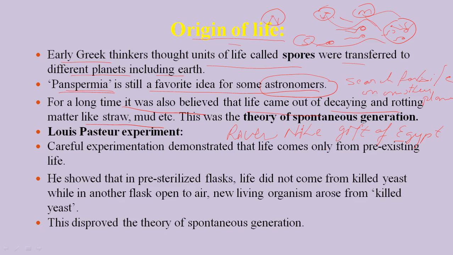This moisture helps these microbes to recombine, becoming unicellular to multicellular, and with the help of moisture and the gases of the atmosphere, they grow, develop and give rise to life. That is why the river is called the gift of the Nile. The people of Egypt believed that the Nile's surrounding soil or banks had too much moisture and contained a large amount of microbes, and from those microbes life originated.